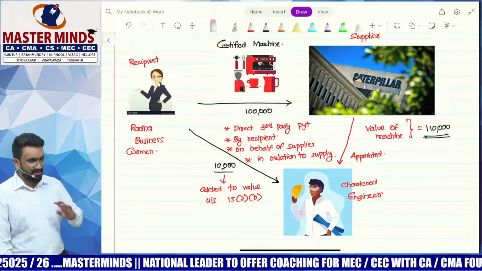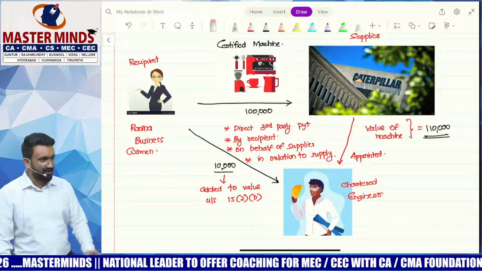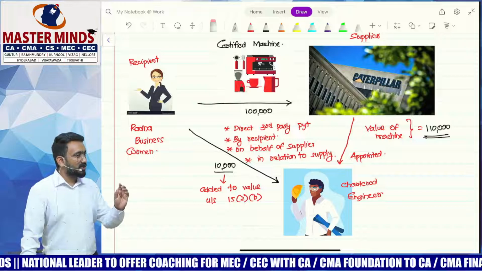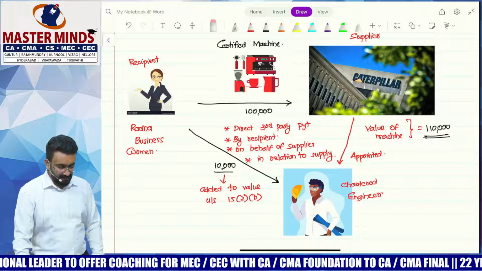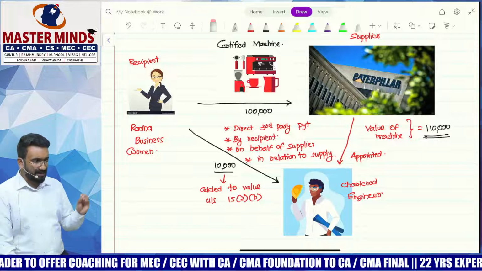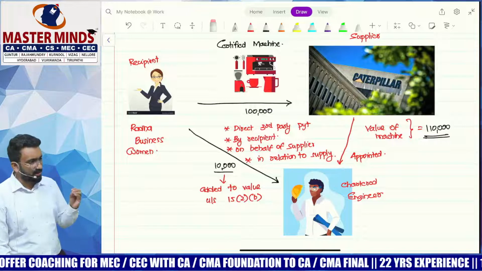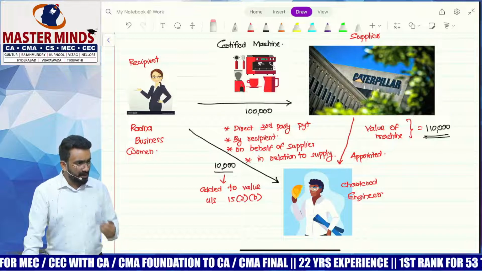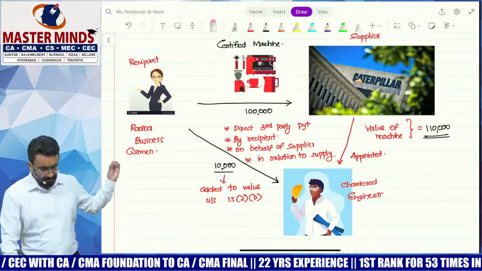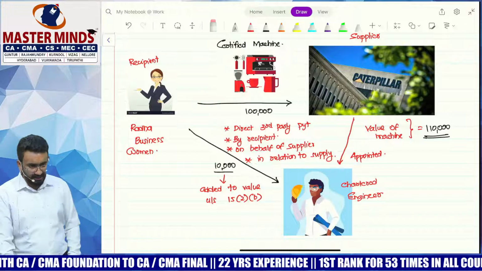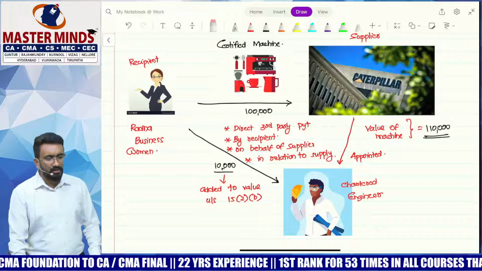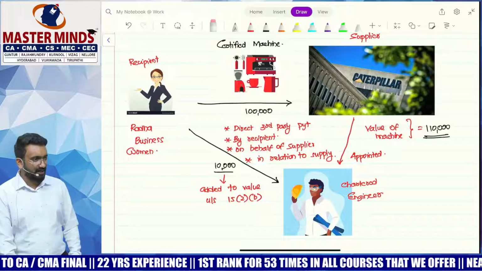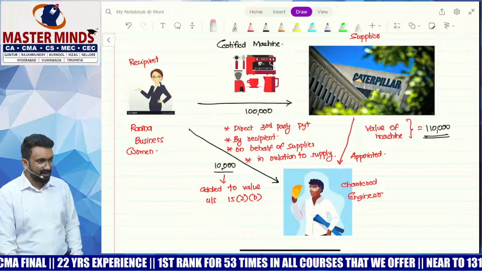So Radha is genuine, honest, integrity is there with her. She is planning to do the business and she wants to purchase only a certified machinery. The certified machinery would cost her 1,10,000 rupees and she's purchasing it from the company called Caterpillar. Caterpillar says to Radha that I'll give you the machinery. I have appointed a person, a chartered engineer, to do the certification. He's charging me 10,000 rupees. Why don't you pay this 10,000 directly to the engineer and I will give you a bill of 1 lakh. That's the idea. Are you guys with me?